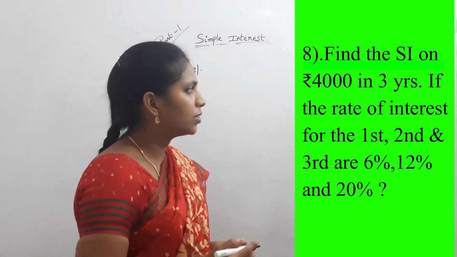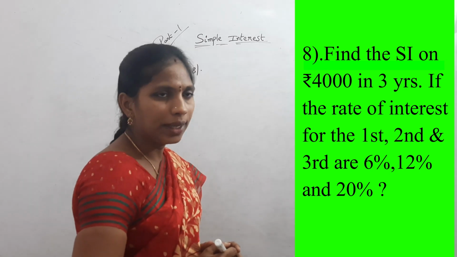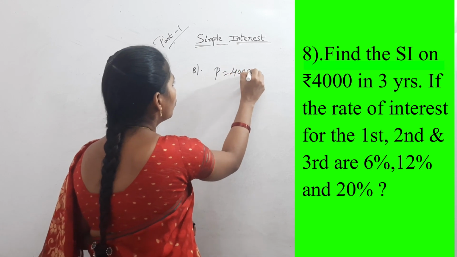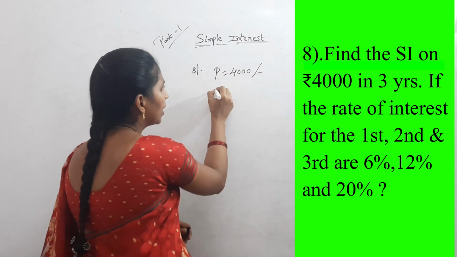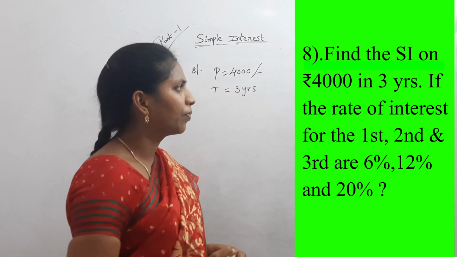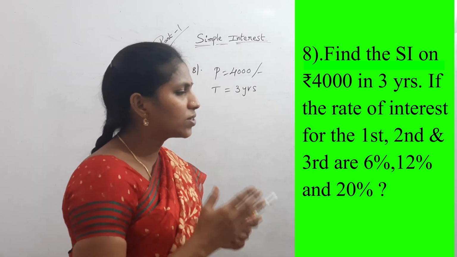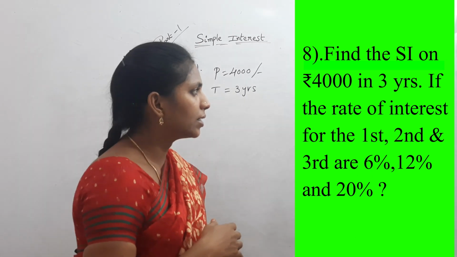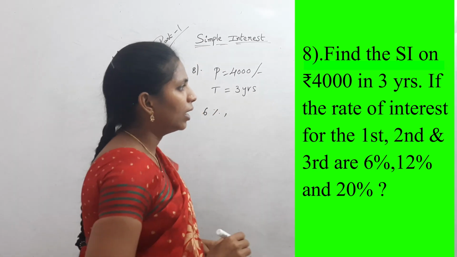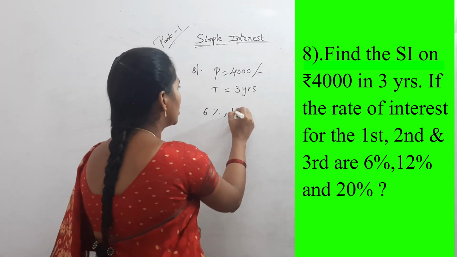Find the simple interest on rupees 4,000 in 3 years. What is principal? 4,000 rupees. And what is time period? 3 years. If the rates of interest for the first, second and third years are 6%, 12% and 20%.